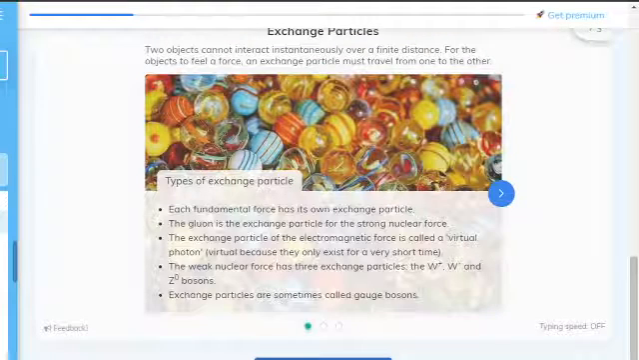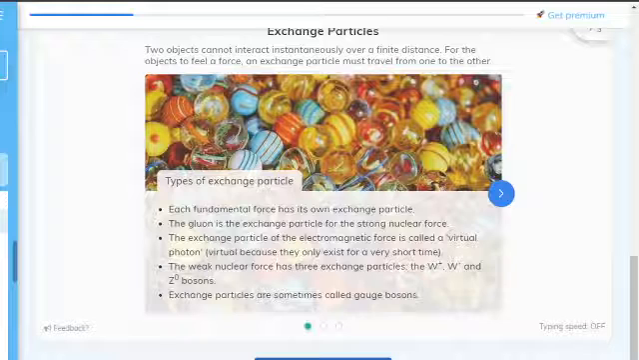Fundamental forces, we know those. Exchange particles. Each fundamental force has its own exchange particle. These are called gauge bosons. So for the strong nuclear force, it's a gluon.